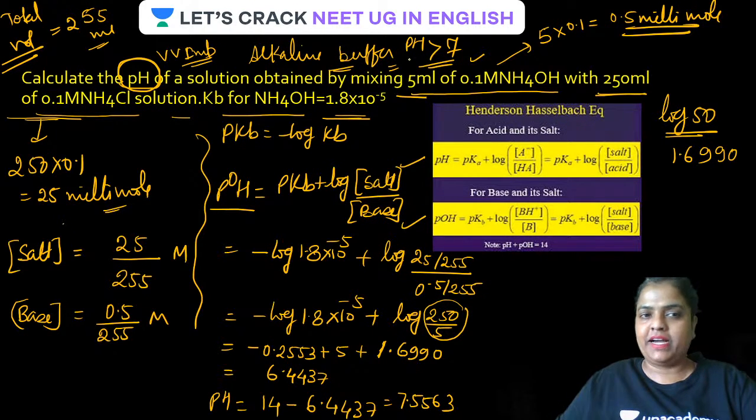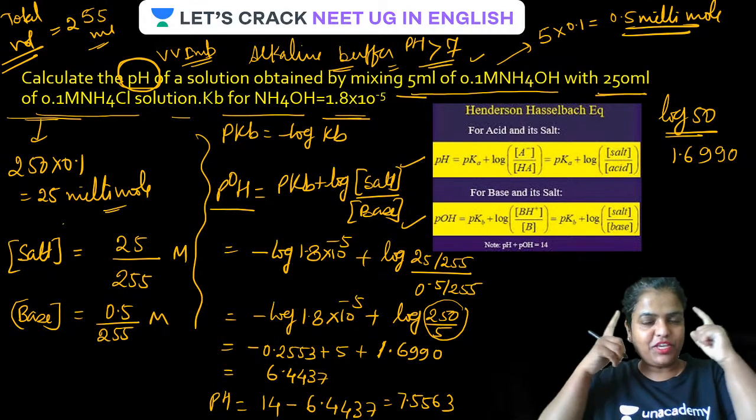I'm repeating. Guys, first of all, read the question carefully. What is asked? In this question, pH is asked. Secondly, what all information is given? Third, guys, using the correct formula. For pOH, the formula is this. First calculate the pOH, and then as you're supposed to calculate pH, subtract the pOH from 14. And then, as in the question, alkaline buffer, basic buffer. Isn't it? Ammonium hydroxide and ammonium chloride is going to form what? Basic buffer. So it has to have a pH more than 7. I hope straight away you are getting it.